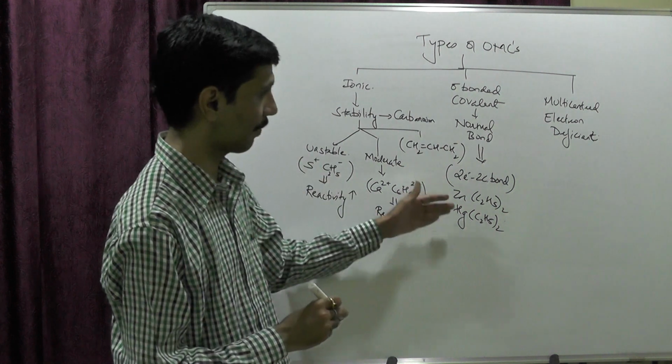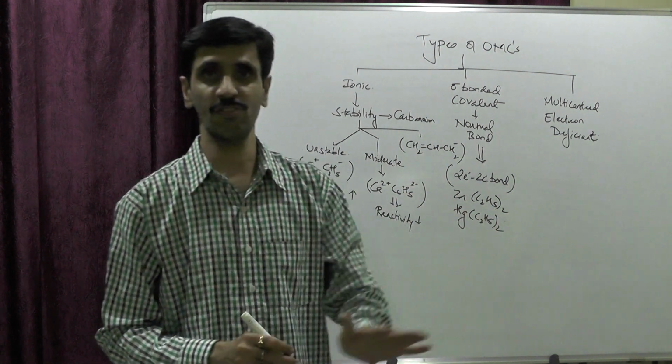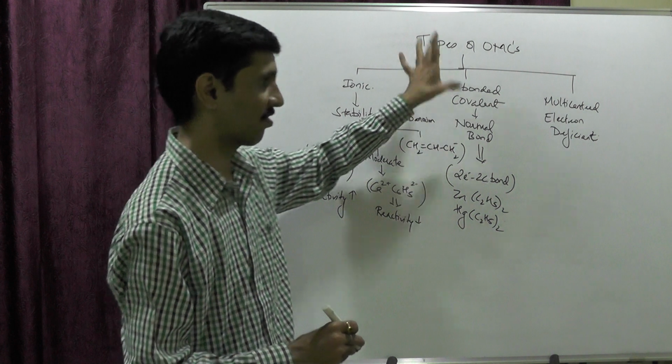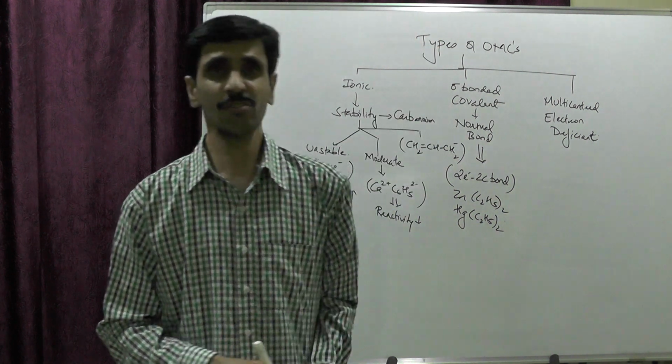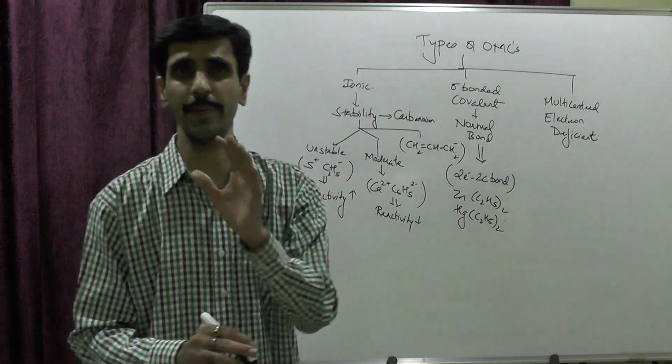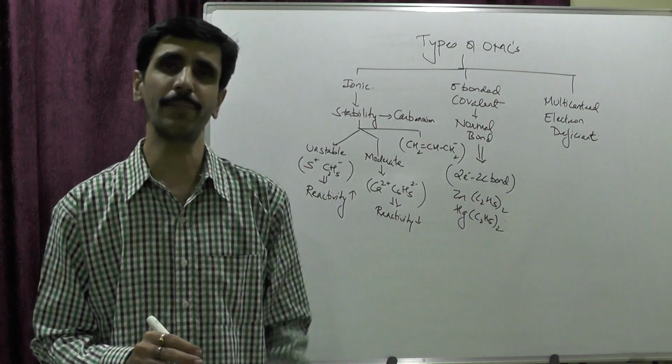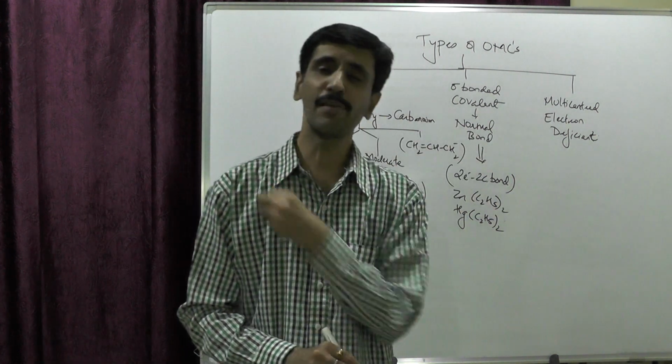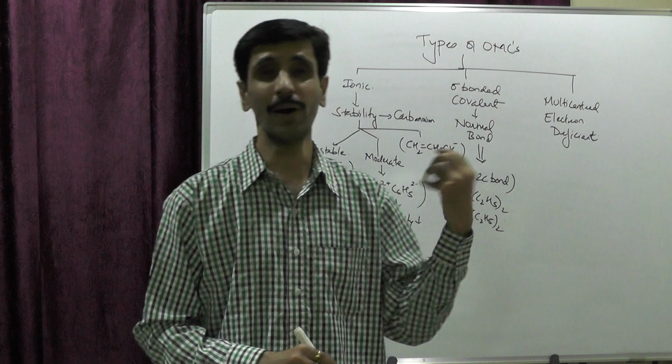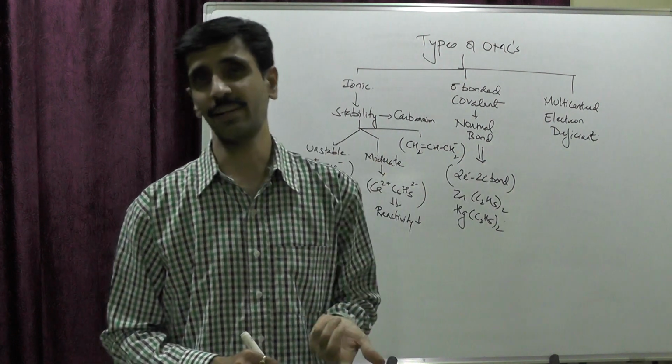Okay, so in these compounds there are no pi bonds. So we just put this into this category. Alright, so this is a brief explanation about the sigma bonded covalent compounds. Okay, now a brief explanation about multi-center electron deficient compounds.